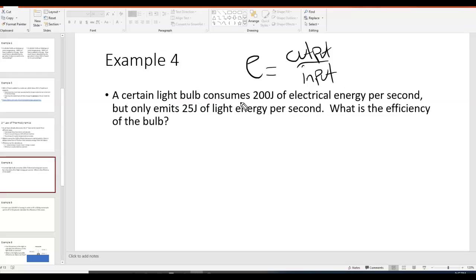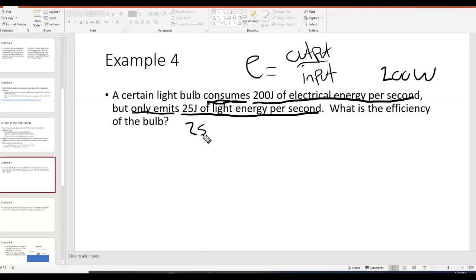It says a certain light bulb consumes, remember consumes means uses up, 200 joules of electrical energy per second. Now, by the way, 200 joules per second is 200 watts. We talked about power before is energy over time. So 200 joules per second is 200 watts, but it doesn't really matter here. But it only emits, that means puts out, 25 joules of light energy per second, or 25 watts. What is the